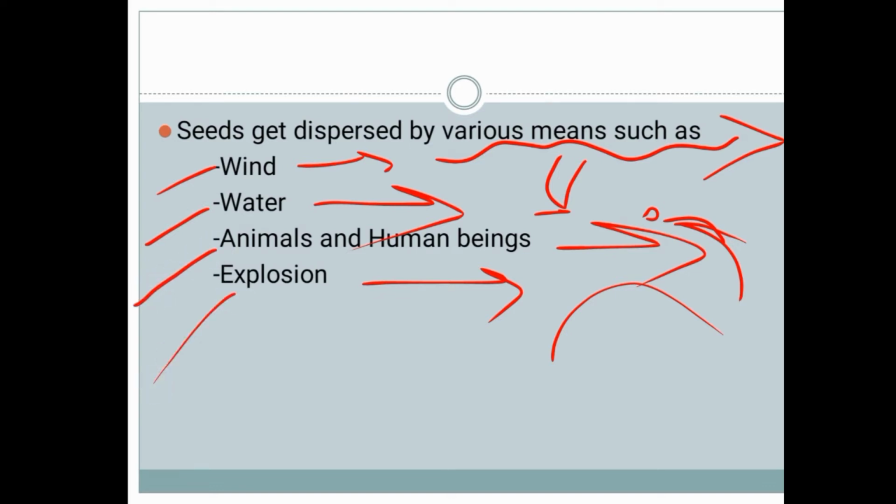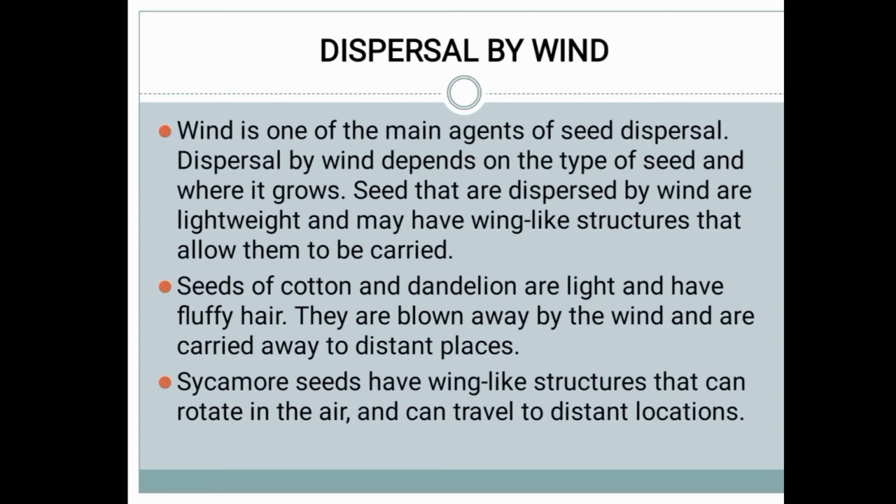Now we are going to learn how the dispersal of seeds happens through wind and water. We are going to study it briefly. Listen carefully, my dear children. First, dispersal by wind. Wind is one of the main agents of seed dispersal. What is the main agent of seed dispersal? Wind. It is one of the important agents of seed dispersal.